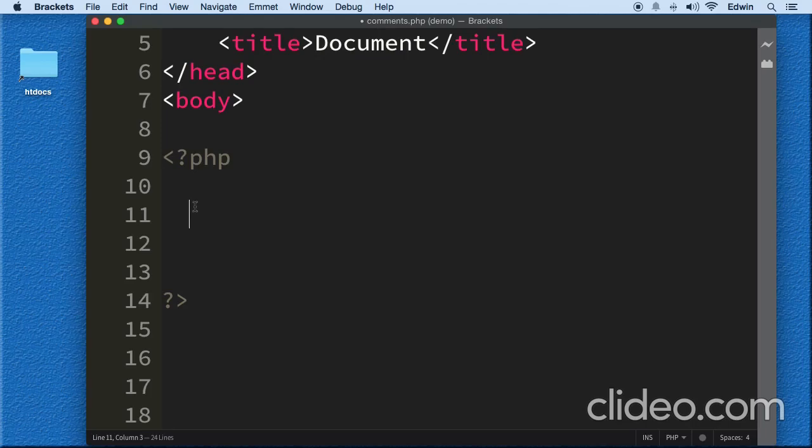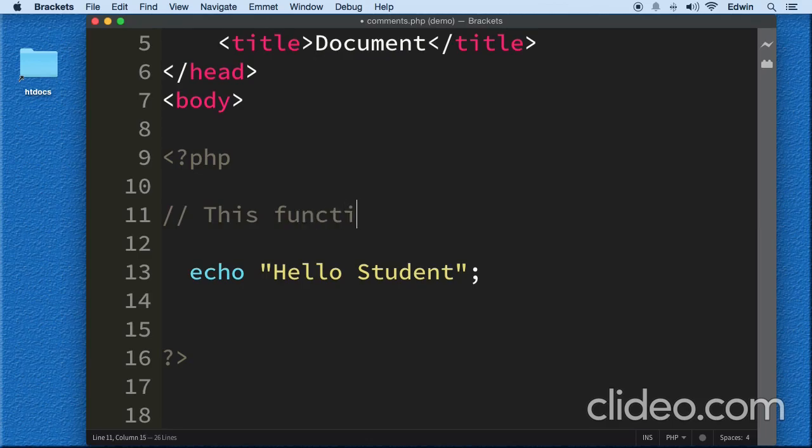All right. So for example, let's say I create an echo. I'm not gonna create a function here because we're not there yet. But for example, I create an echo that says hello student, and this is a string, by the way. So this says hello student, very easy. Now I want to write something here. Let's just imagine this is like 100 lines there, and I'm just gonna put a forward slash and say this function below displays text. Just to give you an example.